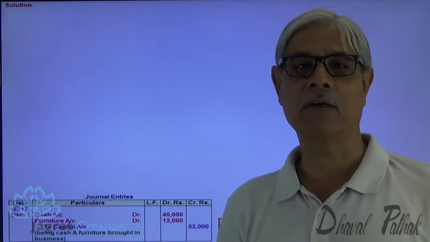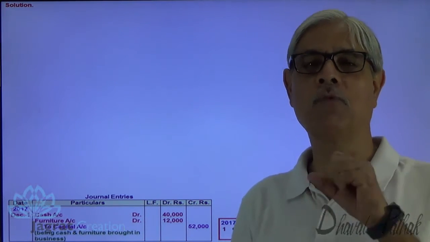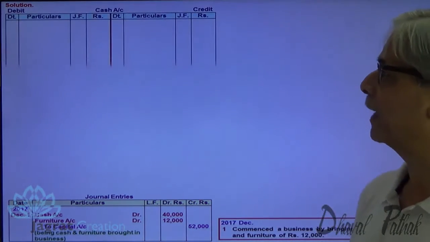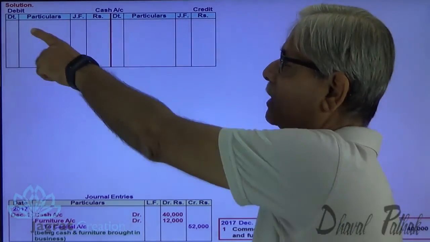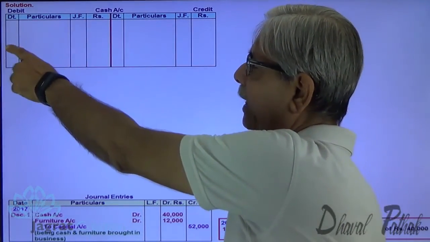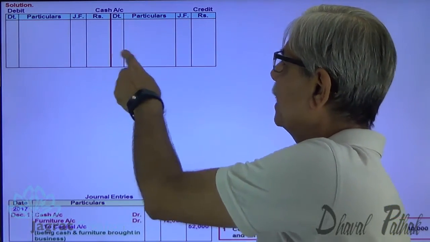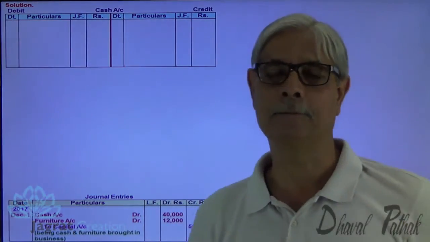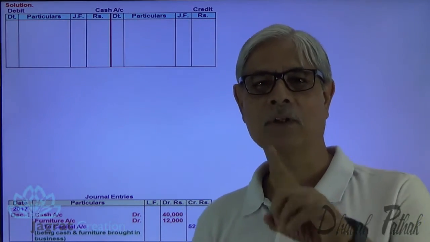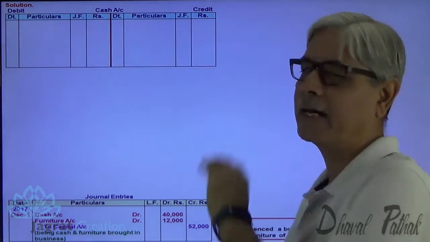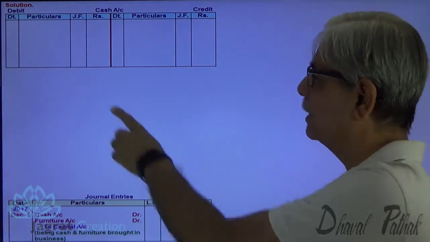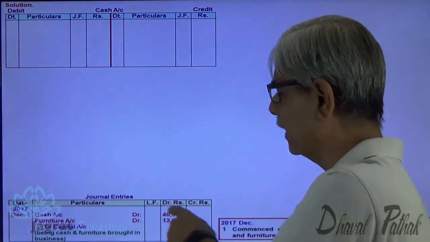Now what is cash account? So you should know what is account. So let me prepare one account known as cash account. This cash account has got date, particulars, journal folio and rupees. This is the debit side. From this red line, on this side, this is the credit side. So write on the debit side of cash account. This is the cash account. Write on the debit side. So on the debit side, you are required to write down these things.